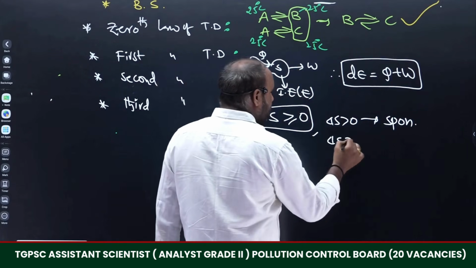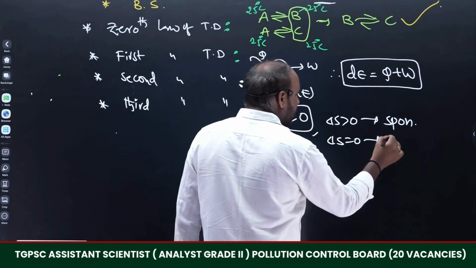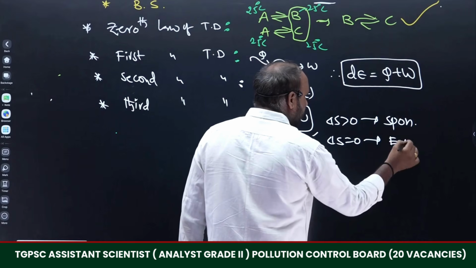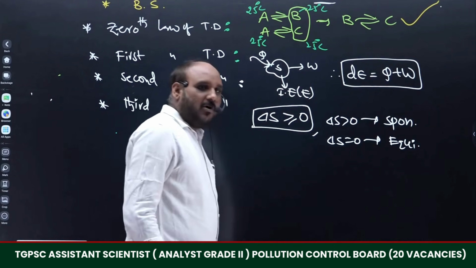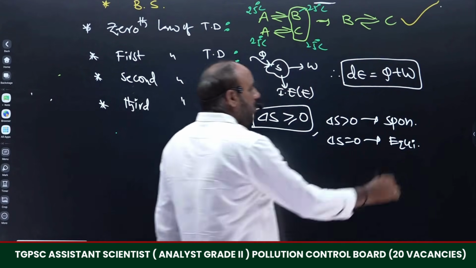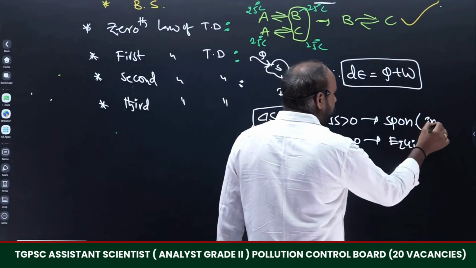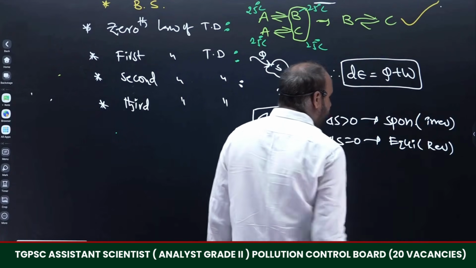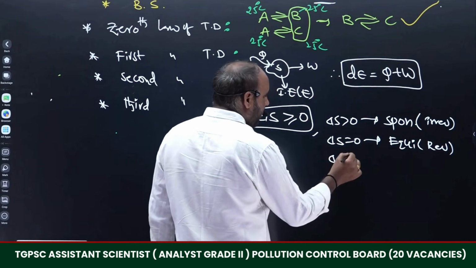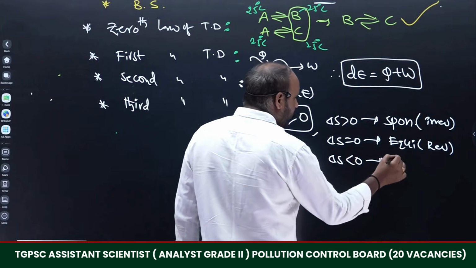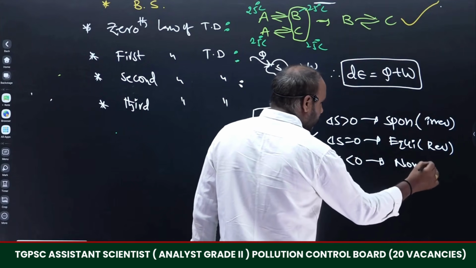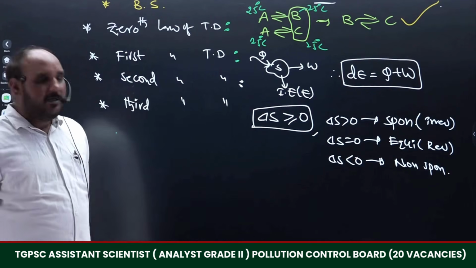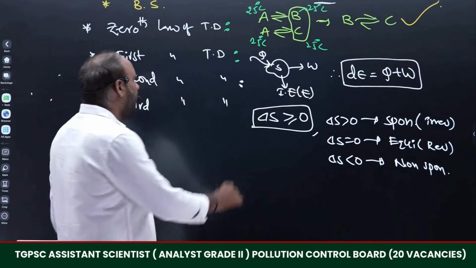When delta S is equal to 0, it explains the equilibrium of the system, or reversible nature. All the spontaneous reactions are irreversible reactions. Equilibrium reactions are reversible reactions. Whenever delta S is less than 0, that becomes a non-spontaneous process. So the criteria of spontaneity can be explained with the help of the second law of thermodynamics.